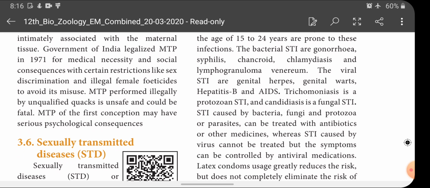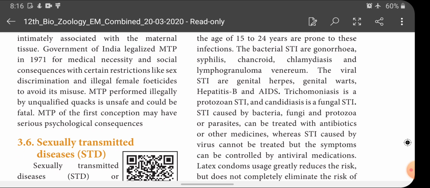Genital warts, hepatitis B and AIDS are the viral sexually transmitted diseases. And what about trichomoniasis? It is a protozoan sexually transmitted infection. Candidiasis is a fungal sexually transmitted infection. An STI caused by bacteria, fungi, protozoan or parasite can be treated with antibiotics or other medicines.